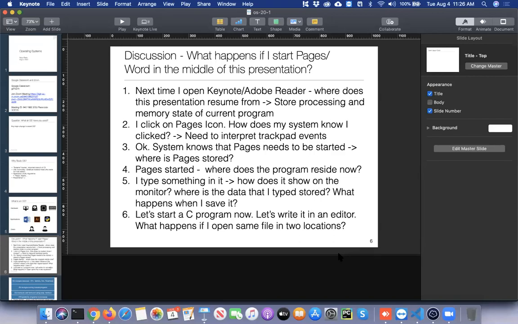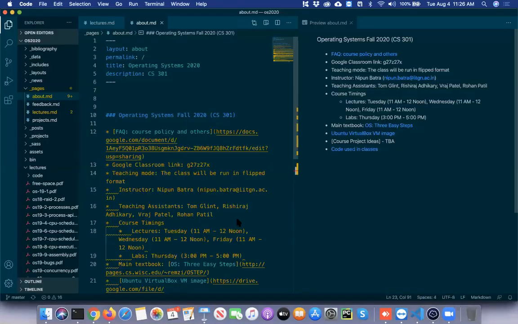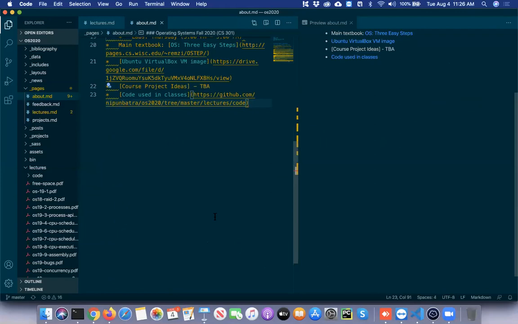There could be levels in the game, let's say, for instance, which you're not playing currently. So it doesn't make any sense to bring those into execution. So all of these things are also handled beautifully by the operating system. And let's say I'm typing something. If I go here and type something, what